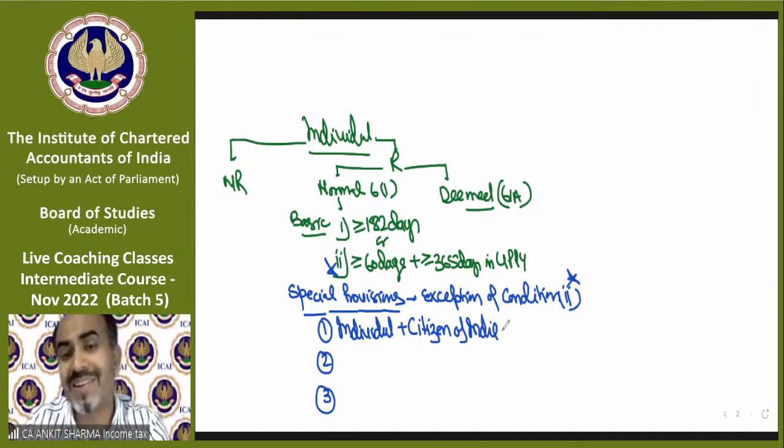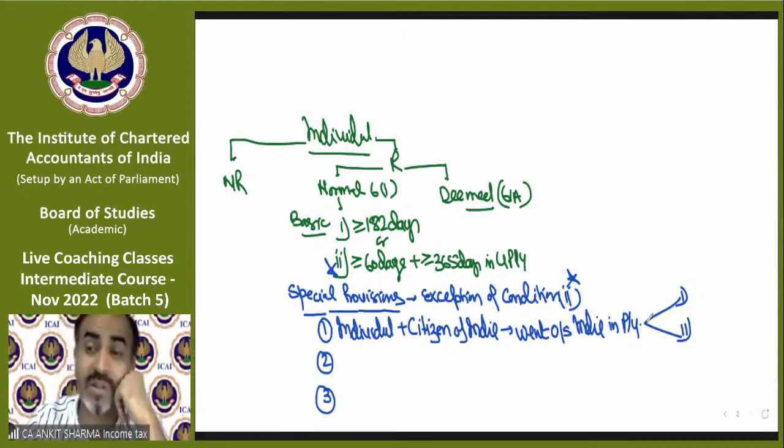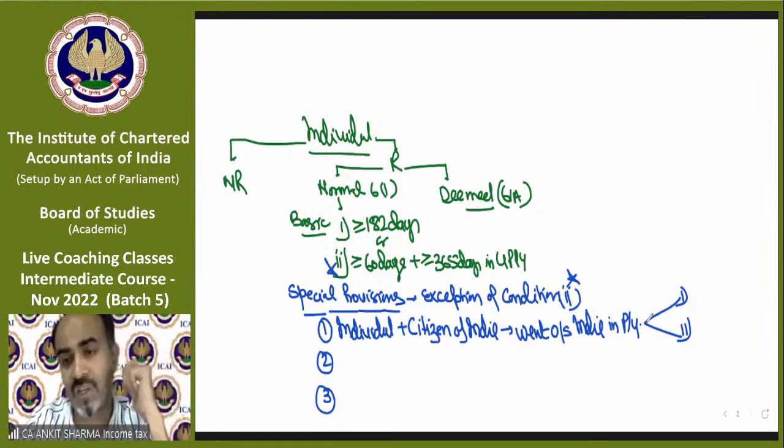So if any citizen of India went outside India in previous year, that means in 21-22, for these two reasons, then for that individual, we will only check condition number 1 of basic condition. That means only the 182 days condition.